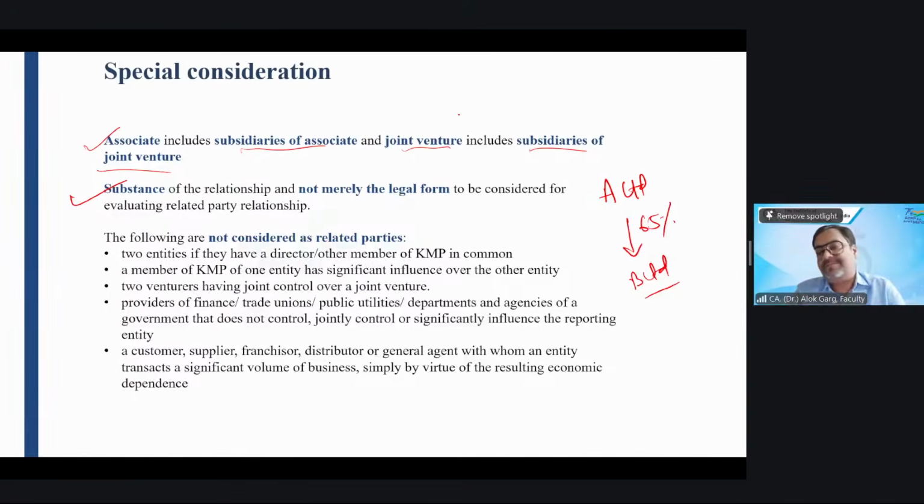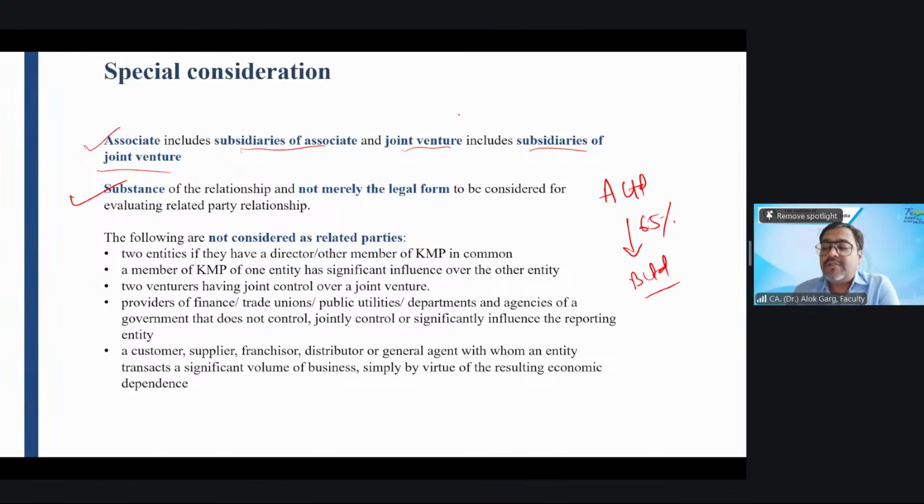Tell me whether A Limited controls B Limited now, whether A Limited will consolidate B Limited, whether B is a subsidiary of A Limited. No, sir. It does not have control. Even though it has more than 51% of shares, control is not there. In this case, consolidation will not happen.